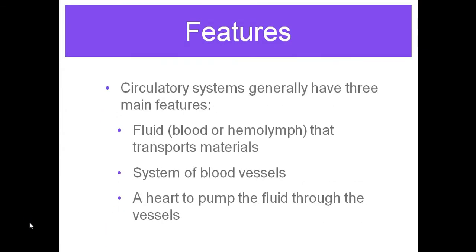Now, the circulatory system is basically made up of three main components. That is your heart, which is the basic pumping organ. Then we have the fluid part, which is the blood. And we have a system of blood vessels, which is used in transportation of the blood throughout the body.